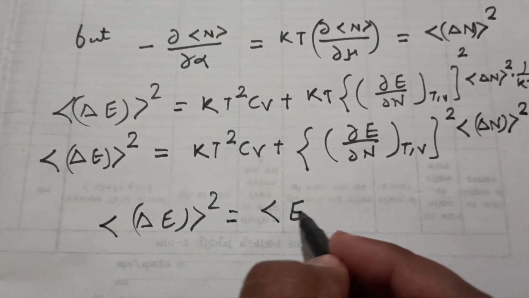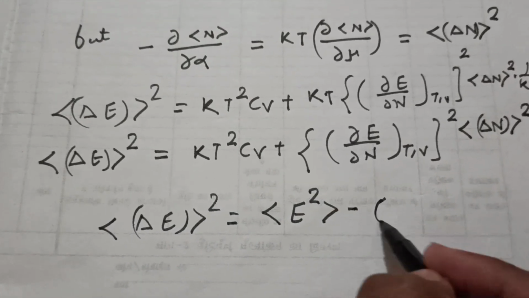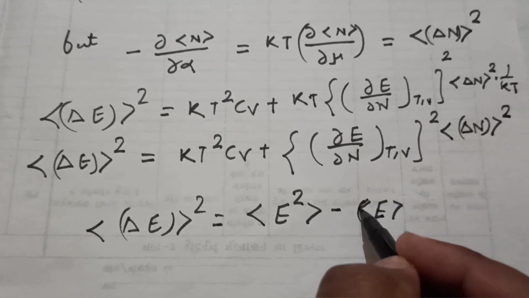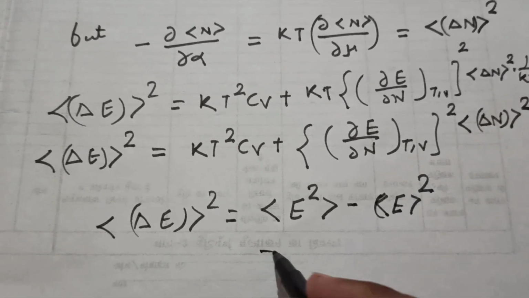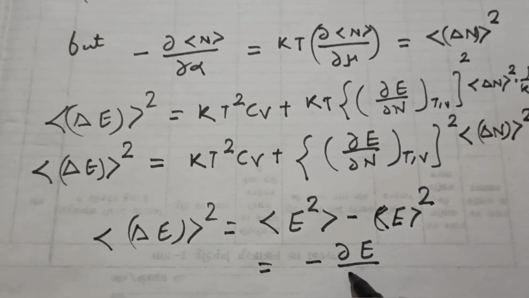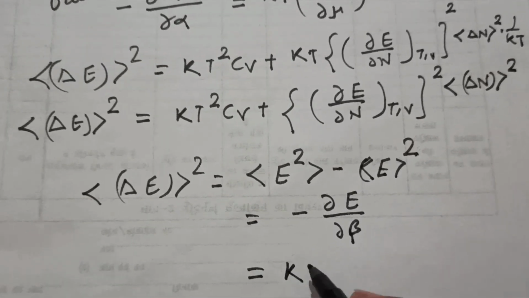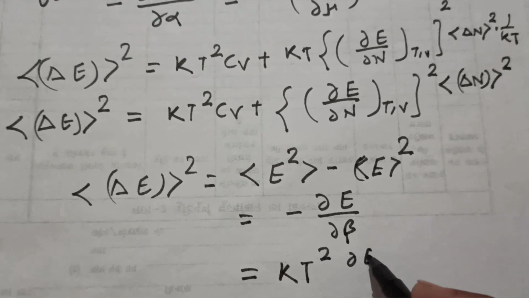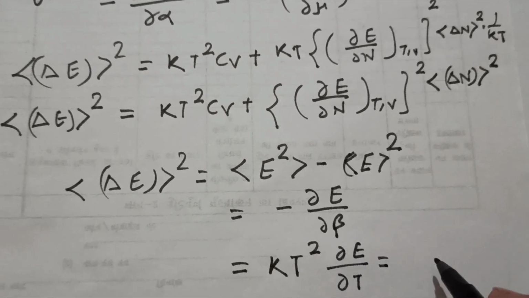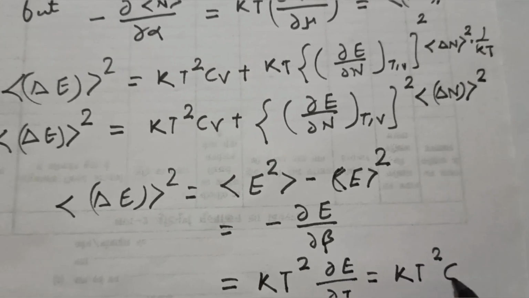It is simply E square minus of this whole square, and it is minus of del E upon del beta. So either you can have this as kT square times of del E upon del T, or simply what you can write here, kT square times of CV.